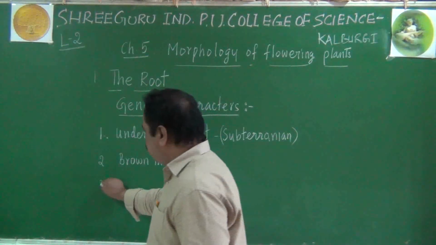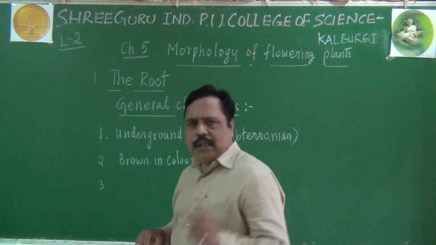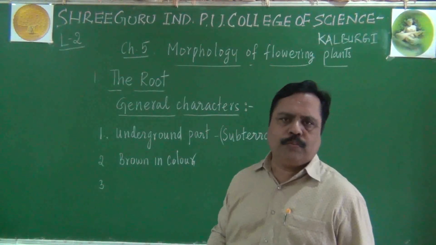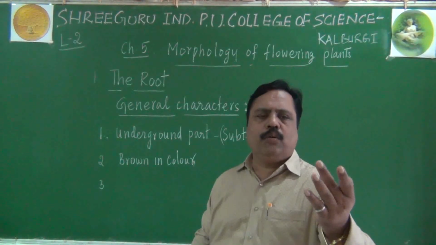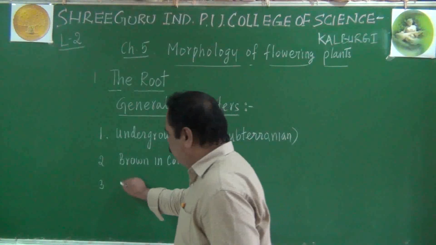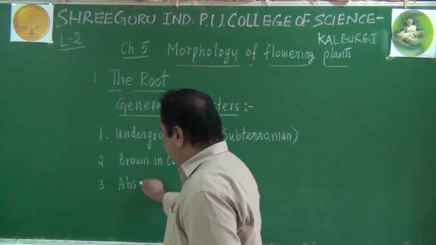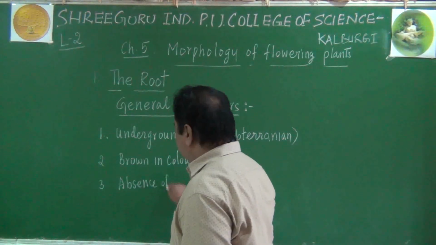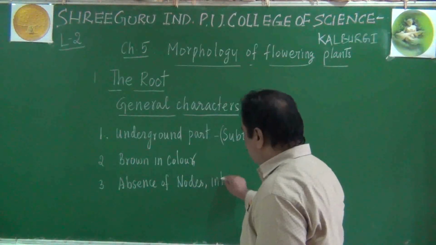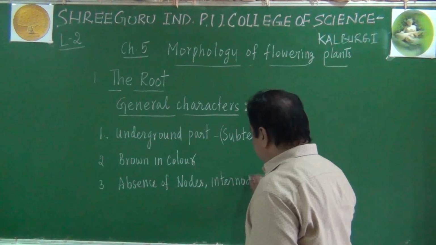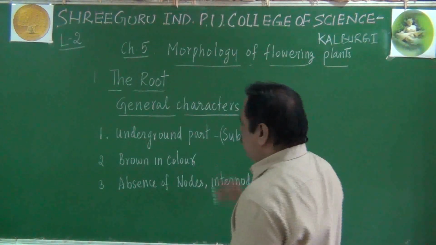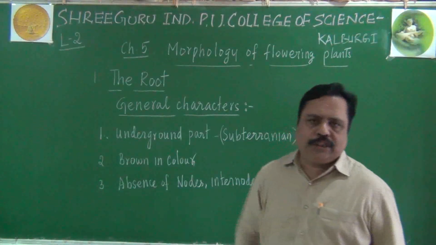The third point you can remember is that a root cannot be differentiated into nodes, internodes, leaves, like that. Any such part will not be present. So, the root will have absence of nodes, internodes, leaves, or flowers; they all will not be present in the root system.